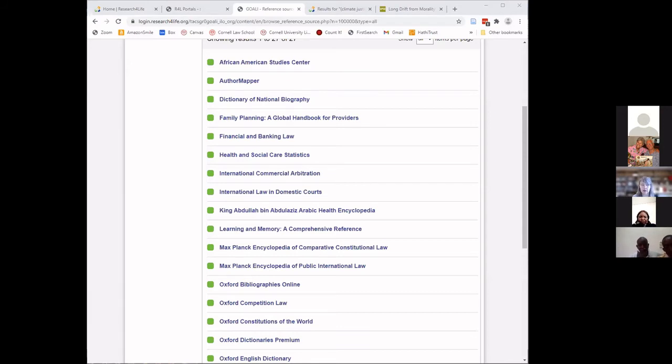If you're a scholar working in the field of international law, or you're working with scholars in the field of international law, and you have access to the Oxford materials in GOALI, GOALI provides you with some outstanding reference sources, including Max Planck. So let's take a look at the Max Planck Encyclopedia.